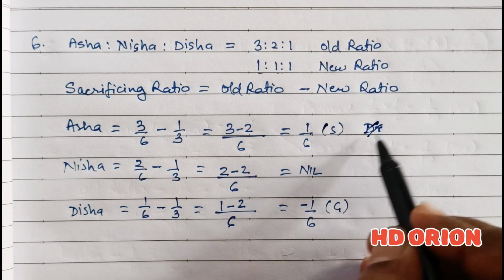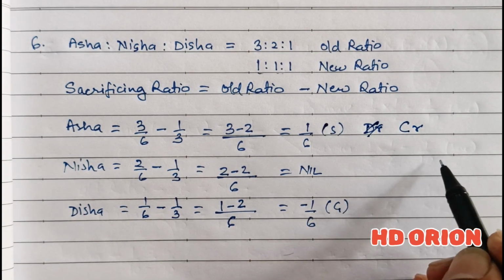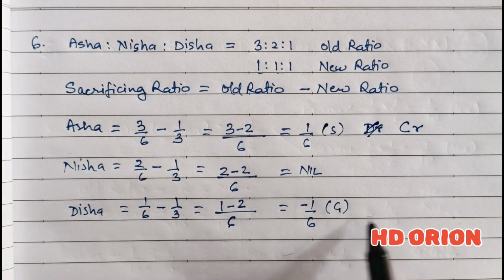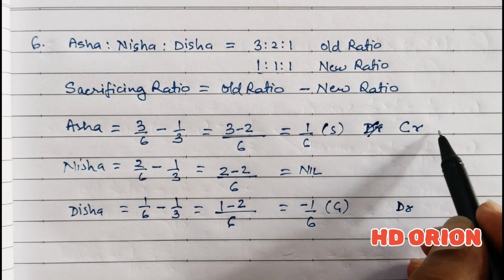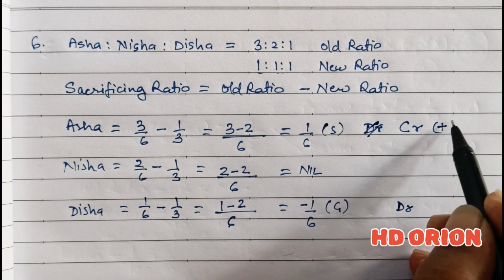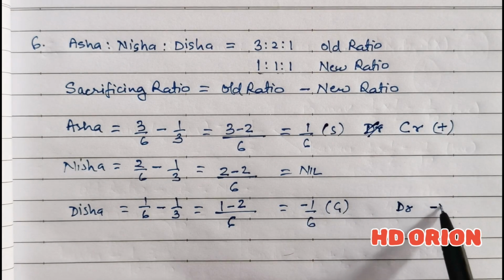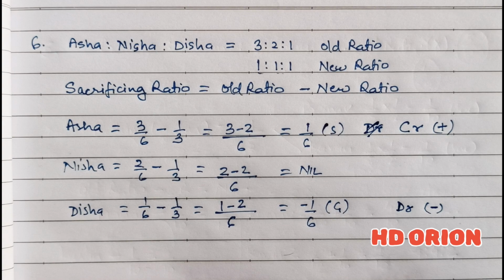Whomsoever has sacrificed, capital account is to be credited, and whomsoever has gained, capital account is to be debited. Actually, we are increasing the capital account by crediting it, and we are decreasing the capital account of the person who has gained in the new profit sharing ratio. So these two capital accounts will be there in the journal entry.